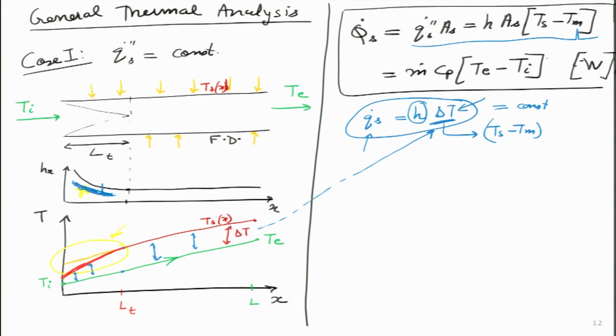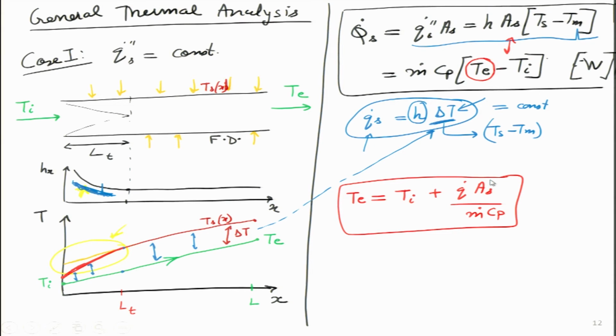Is this point clear? This will also help us figure out the expression for Te from here. So, if I equate these two equations from here, I can get the value of Te as a function of Ti. It is simply Q dot As divided by m dot Cp. And similarly, if I equate these two equations over here, I can get Ts value as Tm plus Q dot S by H.